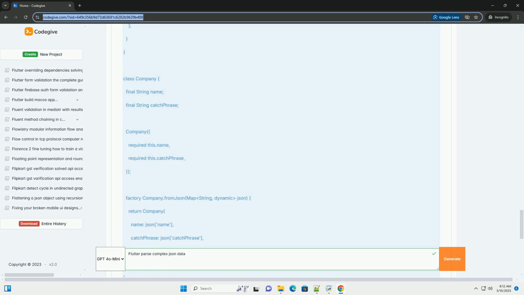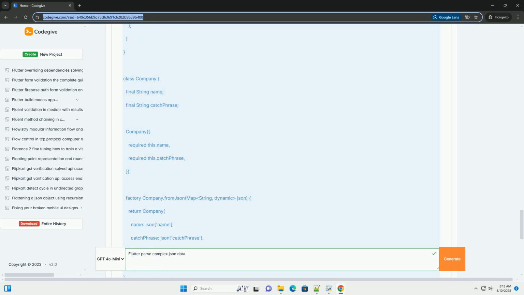snapshot.hasData checks if the future has completed successfully and has data. snapshot.hasError checks if the future completed with an error. CircularProgressIndicator displays a loading indicator while the future is still resolving. ListView.builder efficiently creates a list of widgets based on the data.